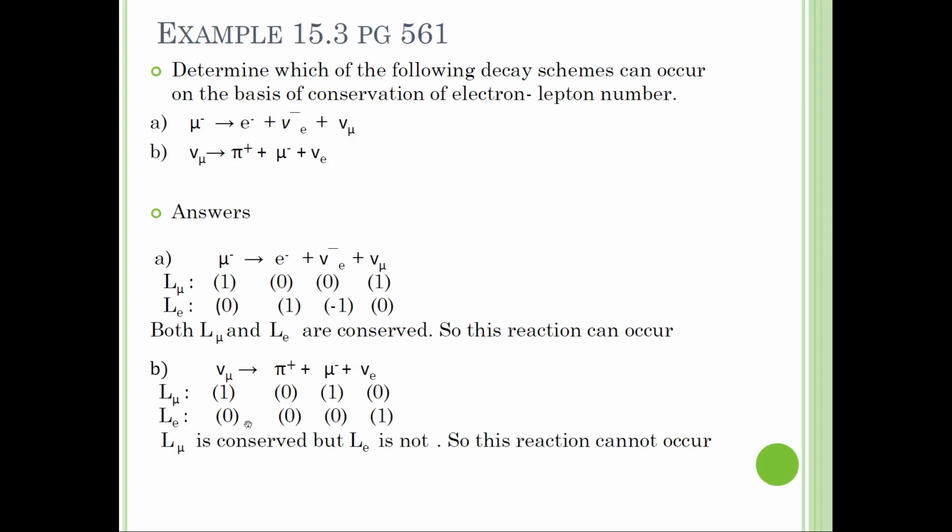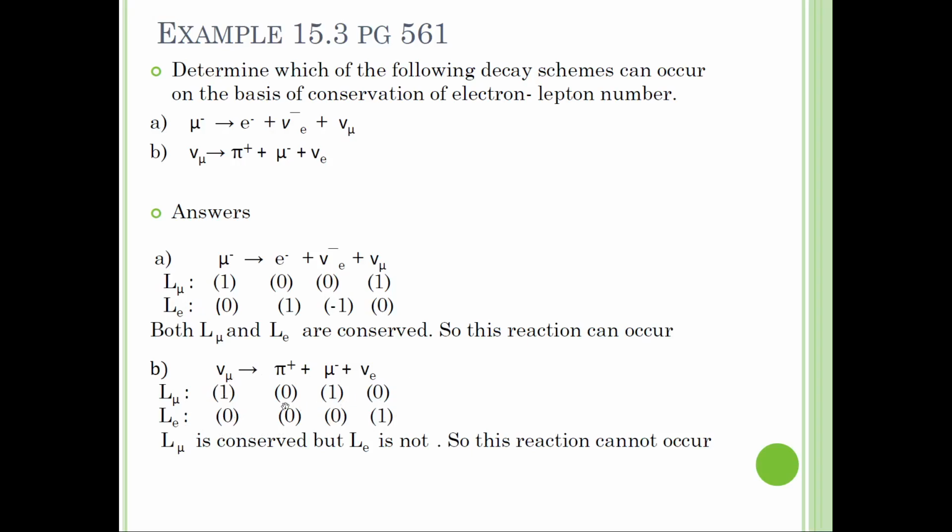Okay, now let's see for the electron lepton. So this one 0. Okay, V mu 0 because it is not under this law. Pi also is not under lepton group, so 0. So mu is not under electron lepton, 0. And then electron neutrino 1. Okay, so before is 0, after is 1. So for electron, this one is not conserved. Okay, so this reaction cannot occur.